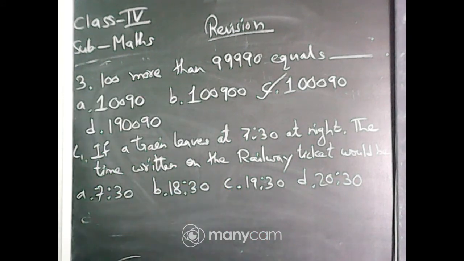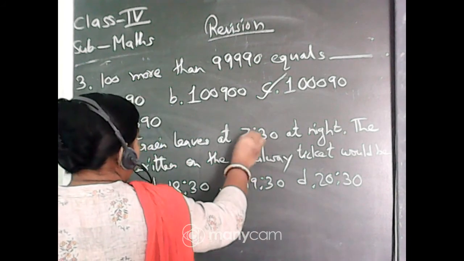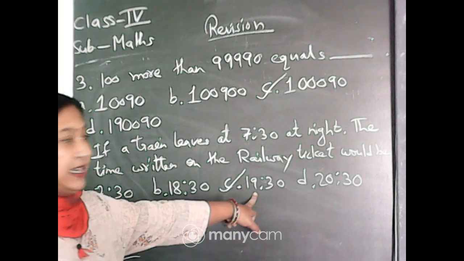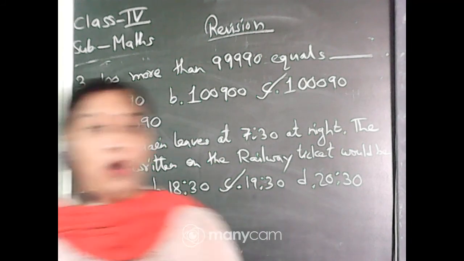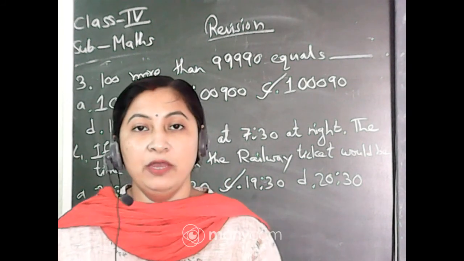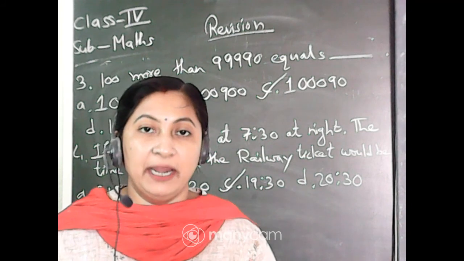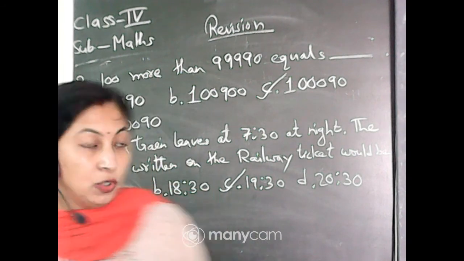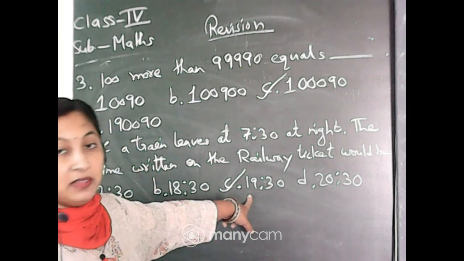See, you have to change it to the 24-hour clock and then you have to answer it. It is option C. Exactly, because you will add this 7 with the 12. 7 plus 12 is 19. That's why it is 19:30. Listen, if you say, how can I understand? One by one you say. And whatever you want to say, write in the chat box. Don't speak together, everyone. Okay. So students, the answer will be 19:30.